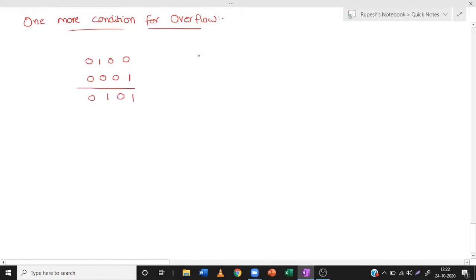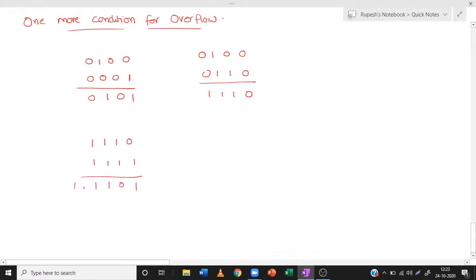Another example is 0, 1, 0, 0 plus 0, 1, 1, 0, which will give the value 1, 1, 1, 0. Observe that in the first 2 examples we are adding two positive 2's complement numbers. Now coming to the next 2 examples, we will add negative 2's complement numbers. 1, 1, 1, 0 plus 1, 1, 1, 1. We'll get the value 1, 1, 0, 1.